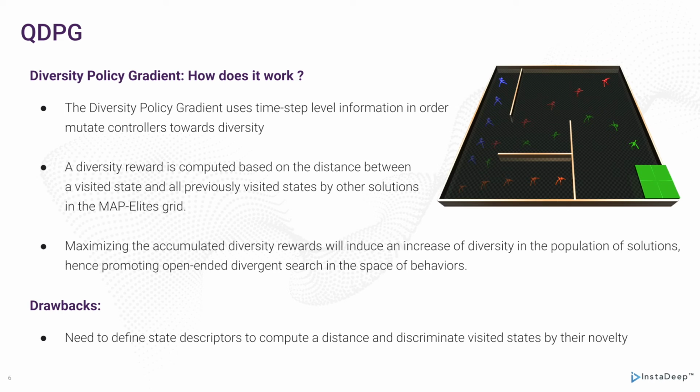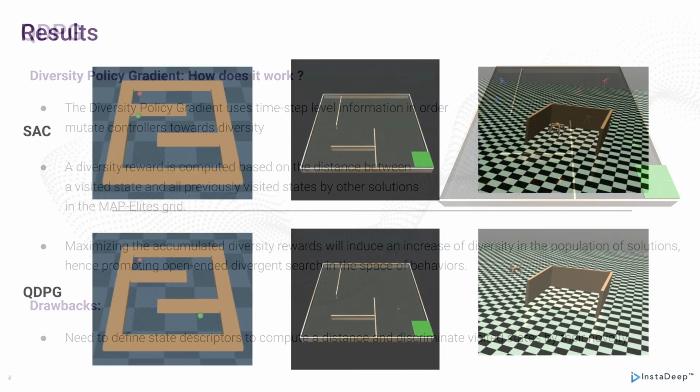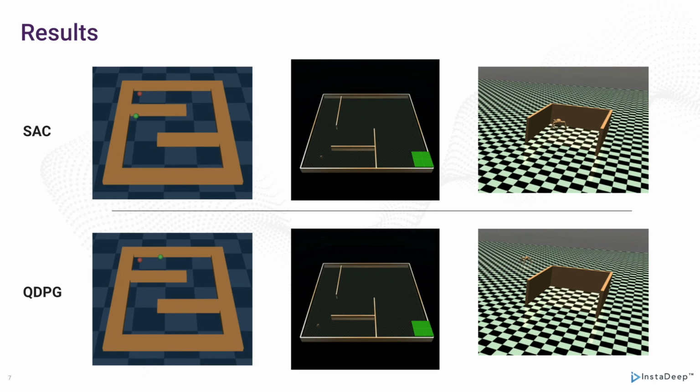A drawback from using the diversity gradient is the need for defining state descriptors that are used to compare states, and get a sense of proximity between one state and another. Here you can see QDPG in action on the bottom row of the screen. Our algorithm manages to solve all three environments, finding the exit on both mazes and running fast in ant trap by first avoiding the walls. As a comparison, the soft actor critic agent, which is a state-of-the-art reinforcement learning algorithm, does not overcome any of the local optima in all three environments.